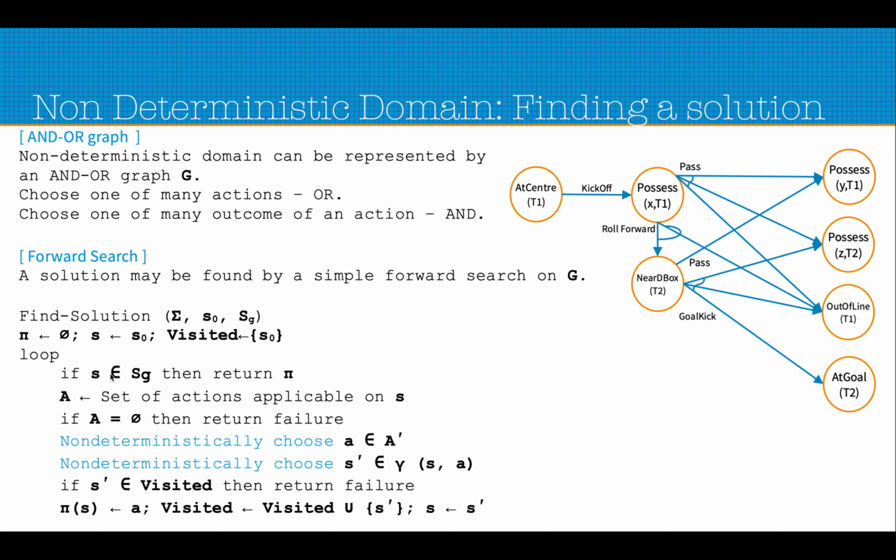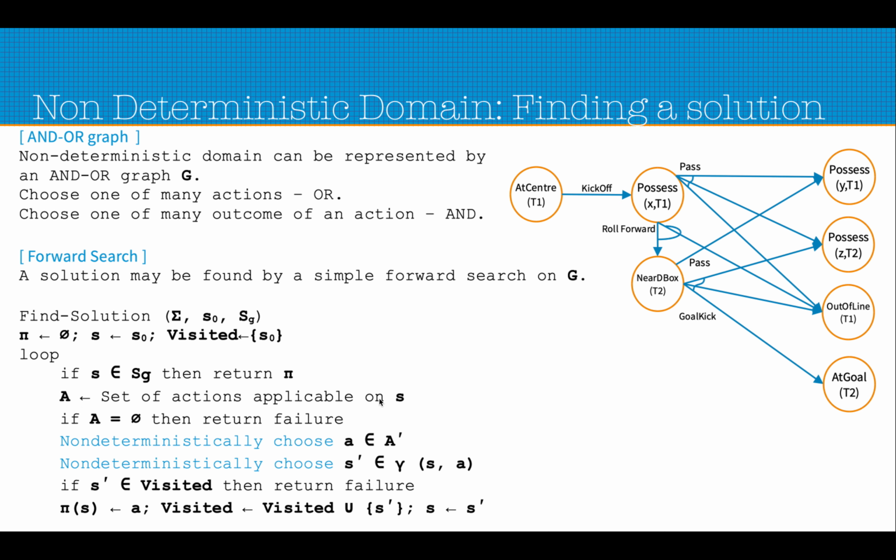So basically, we loop over all these states, and we'll see where the loop continues. We are saying that if S is the goal state, then whatever policy we have here is the final policy, and we can return that. Assume that we are at this state. So this is not the goal state, S does not belong to SG, so we do not return pi here.